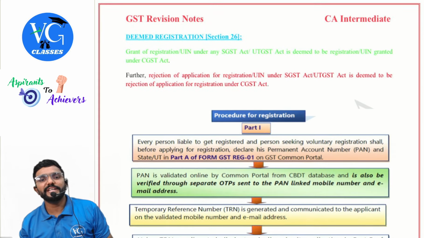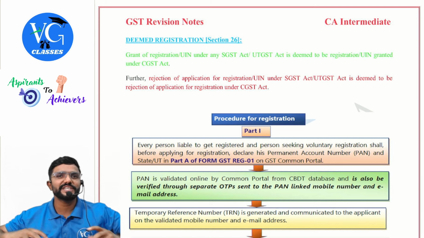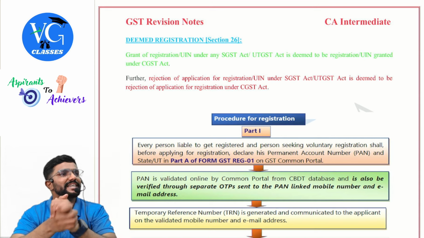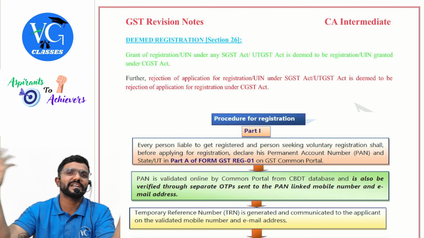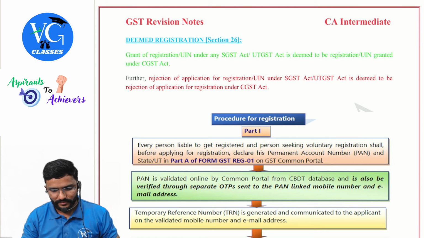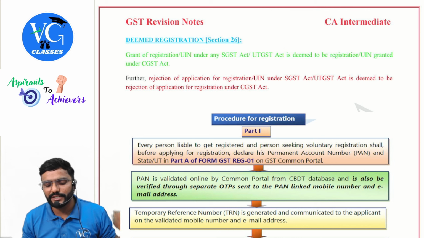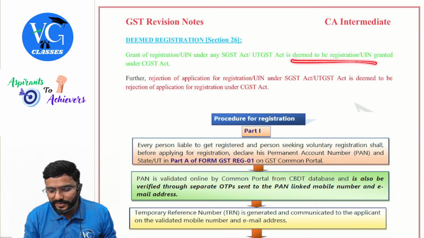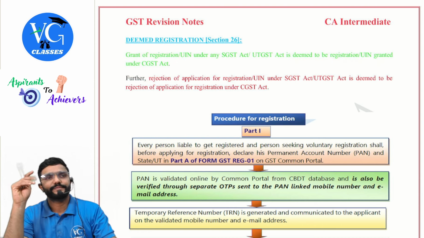25 done. 26, deemed registration. Now, if I have applied for registration in Karnataka state under the GST Act and if I have obtained the registration, should I again obtain the registration under different Acts, CGST and all? No, guys. Grant of registration or UIN under the SGST Act or UTGST Act under the respective state or union territory is deemed to be registration and or UIN granted under the CGST Act.